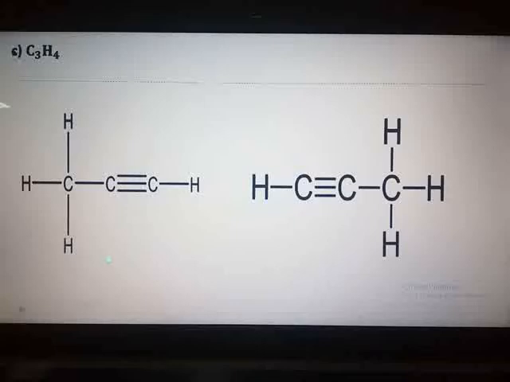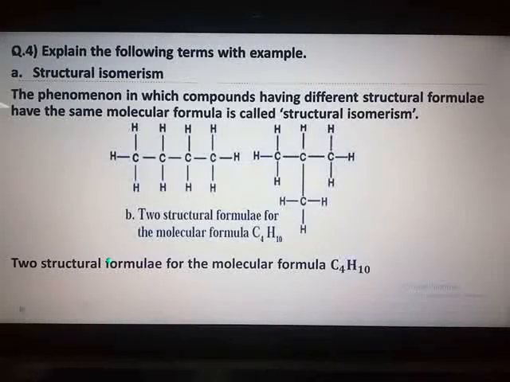Now we move to the next question, that is question number 4. Explain the following terms with an example, which can be asked in the exam for 2 marks each. 1 mark for the definition, explain means definition, and 1 mark for your example. So the first one is structural isomerism. Just now we have referred to page number 116 for the structural formula of butane. The same example you have to mention here.